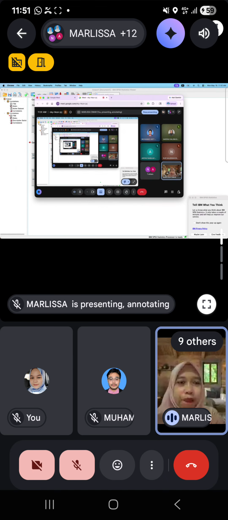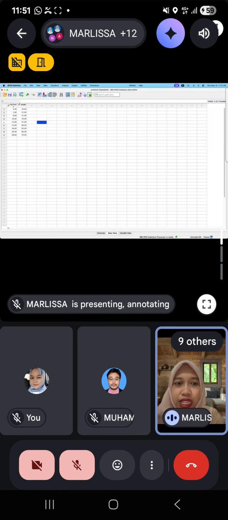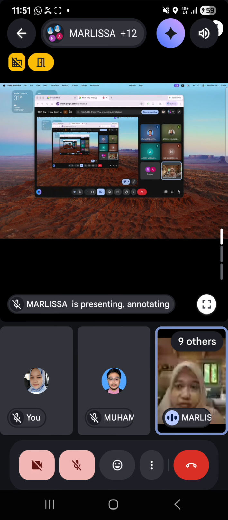Okay, so this is for correlation analysis. I hope that everyone will understand how to do correlation. It's very simple and easy. Whenever you want to find the relationship between variables, that's where you need to use correlation.